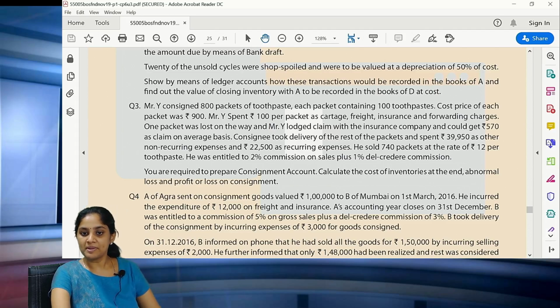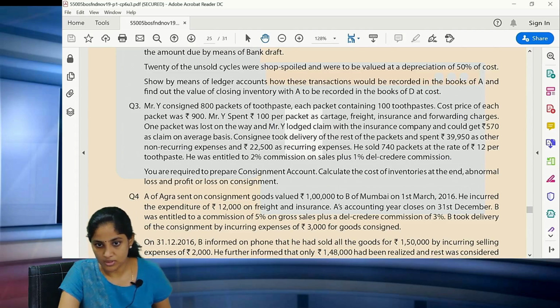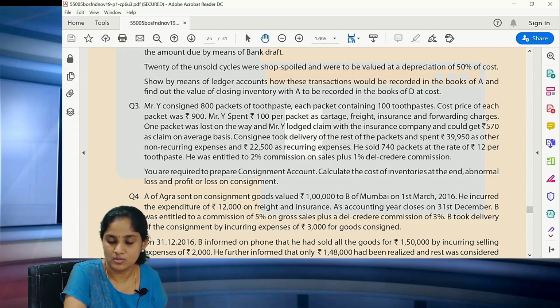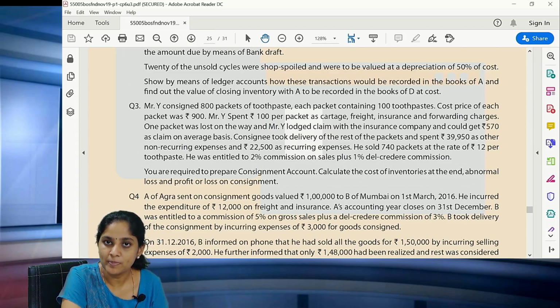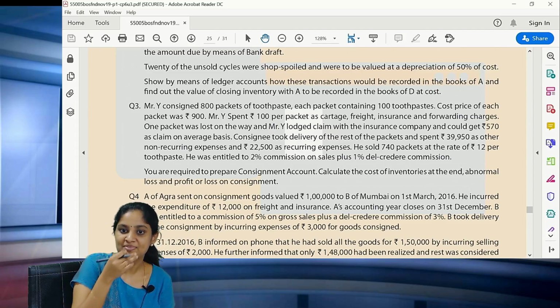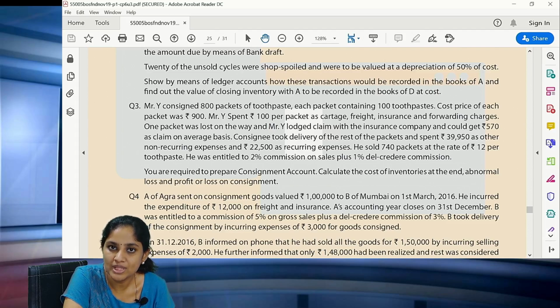Okay, so now coming back, we will be completely solving the consignment question. The 4 illustrations or practical questions given to you are one of the easiest, but I think there are some doubts for the students, so I will be going ahead and doing it. Let us go ahead with practical question number 3. It's one of the simplest questions that you can have.